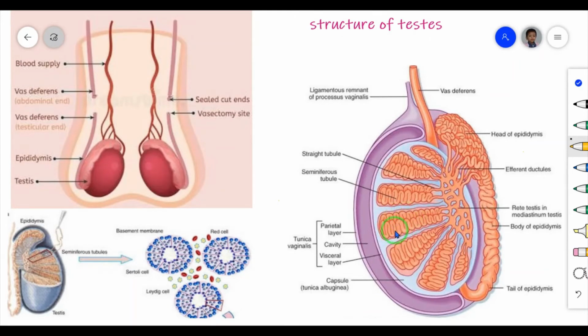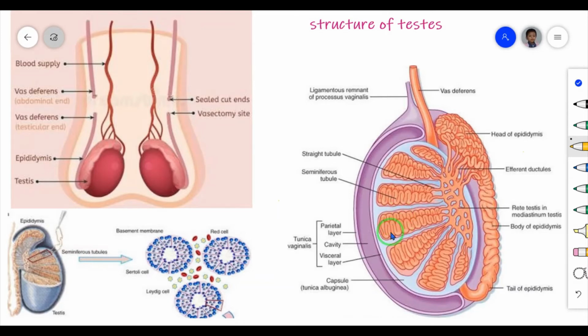So in this region only the process of spermatogenesis takes place. What is the meaning of spermatogenesis? Formation of sperm is known as spermatogenesis. In which area does it take place? Seminiferous tubules. Then Sertoli cells and Leydig cells are also present, as I already told. These Sertoli cells are otherwise known as supporting cells. These cells provide nutrients to the developing sperms.